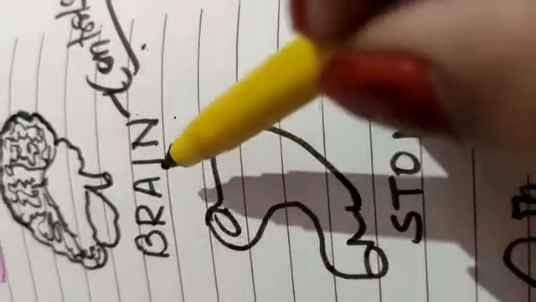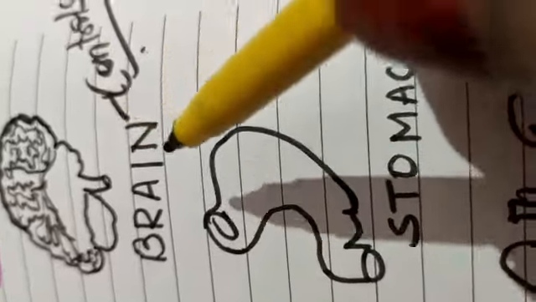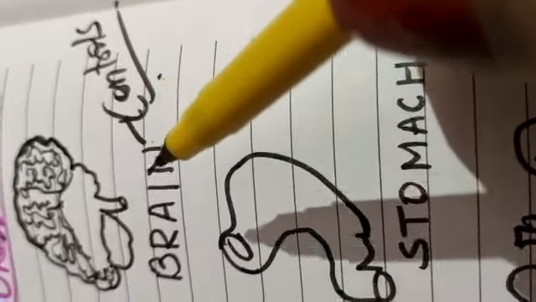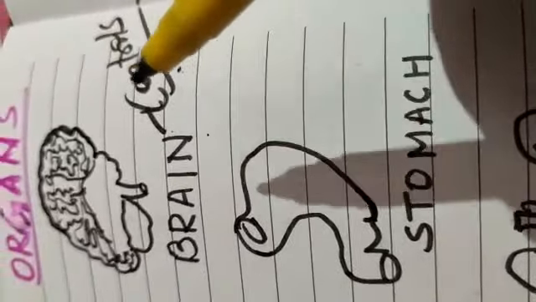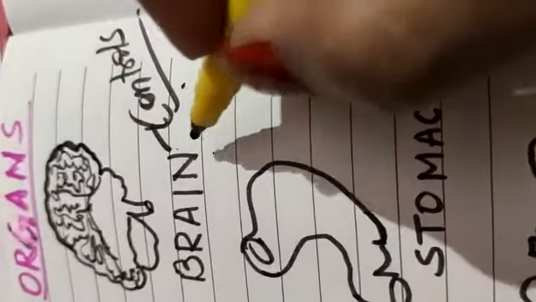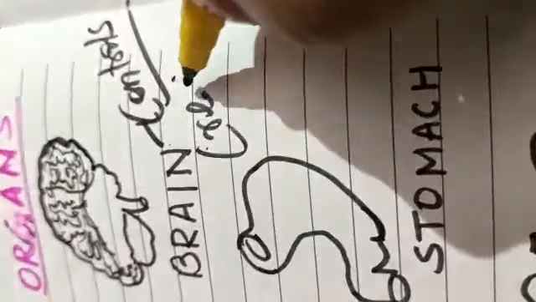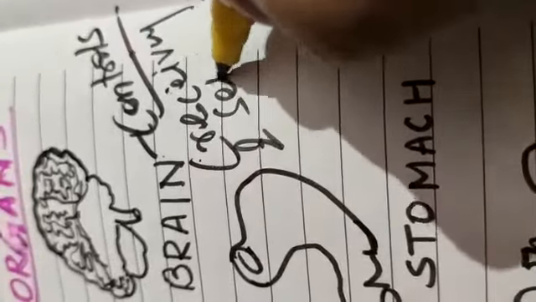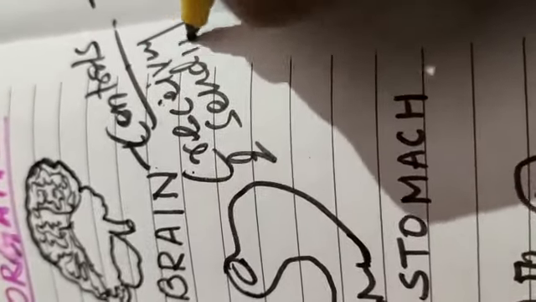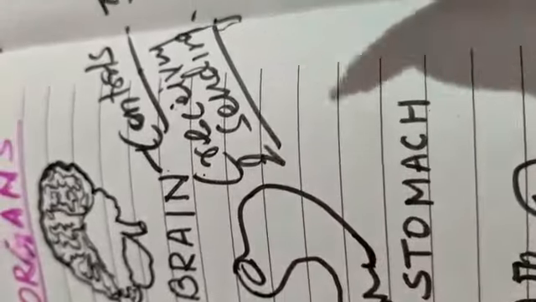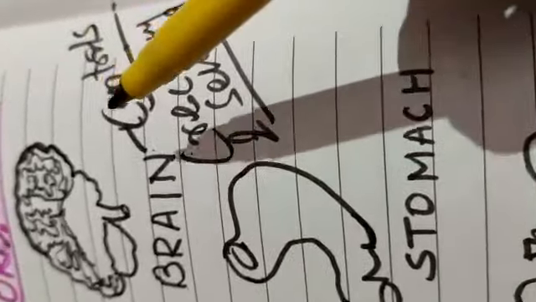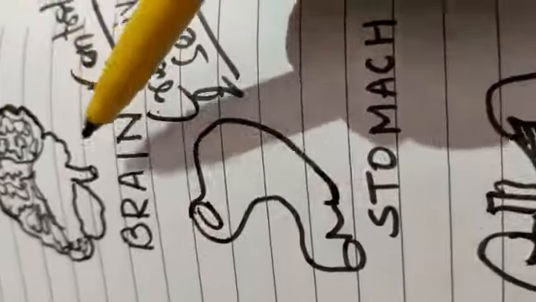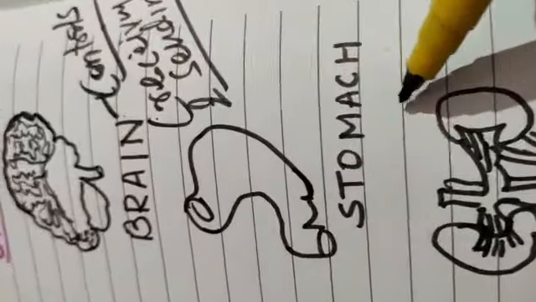Like this, the brain also receives and sends messages to the other organs for the proper functioning of the whole body. Now the next part, stomach.